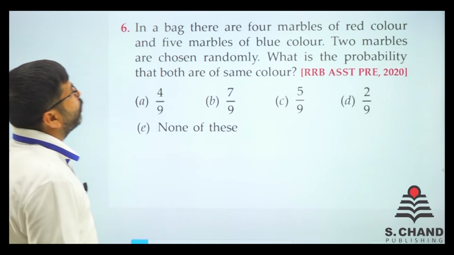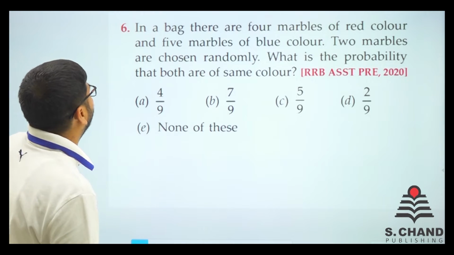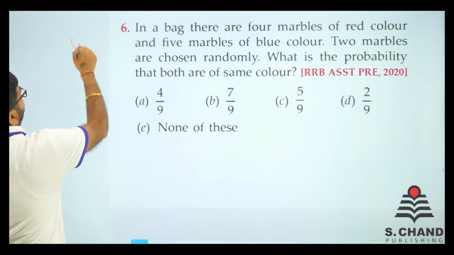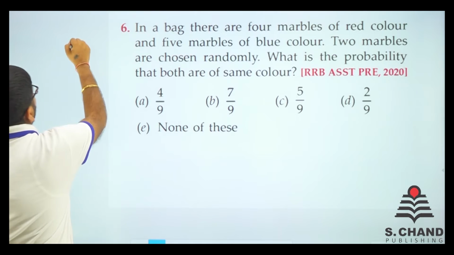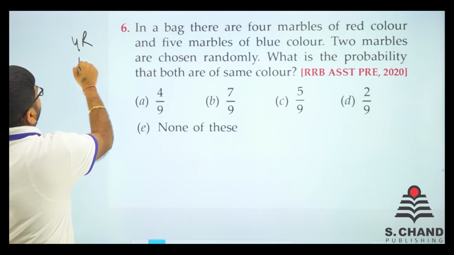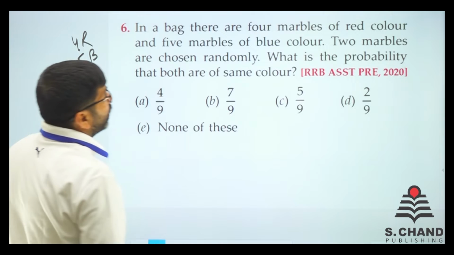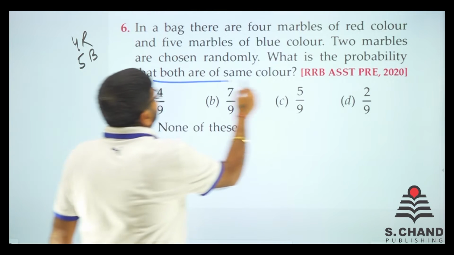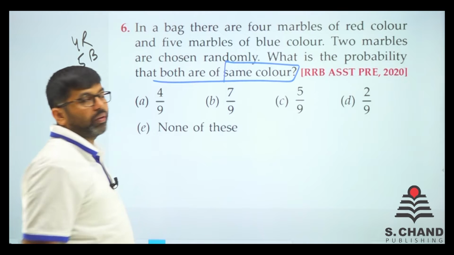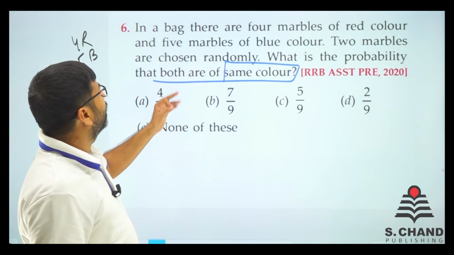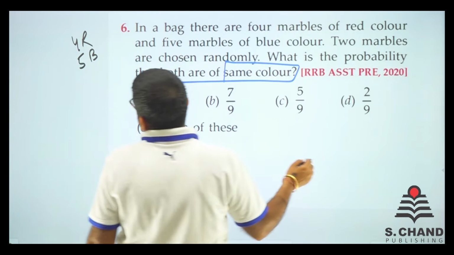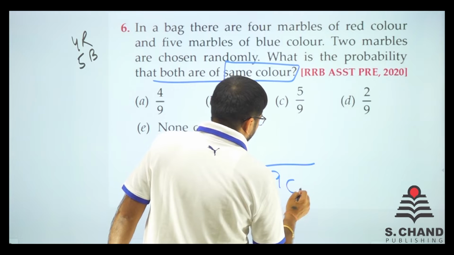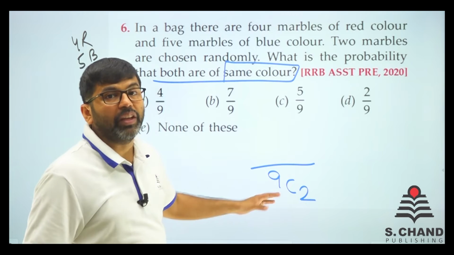In a bag, there are 4 marbles of red color and 5 marbles of blue color. So we have 4 marbles of red color and 5 of blue color. Great. 2 marbles are chosen randomly. What is the probability that both are of the same color? Same color we want, right? So this time in total we have 9C2. That is the total number of events.